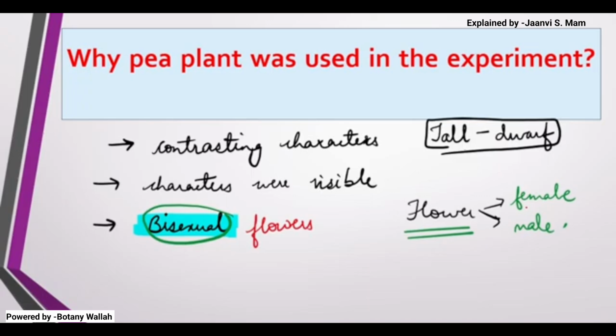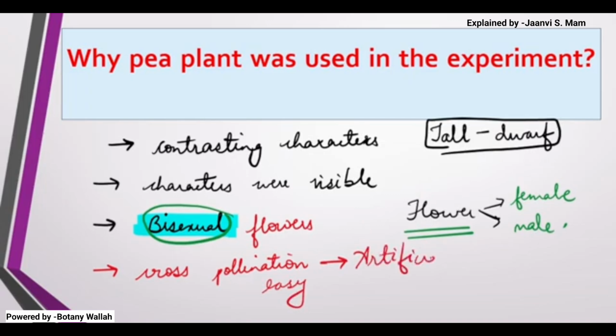Self reproduction, or rather self pollination, was very easy. And even cross pollination was easy in this plant by artificial method. How was it easy? It was easy because of the artificial method. These were the basic things.